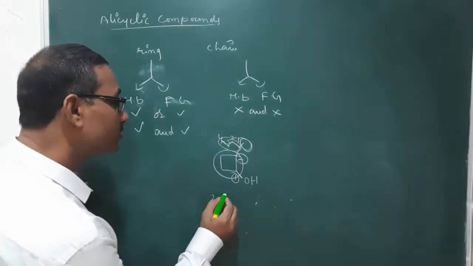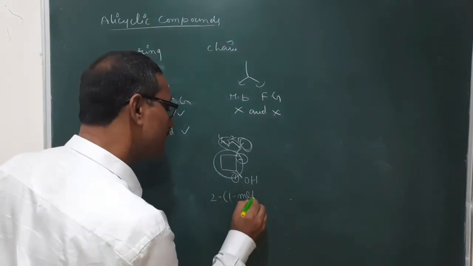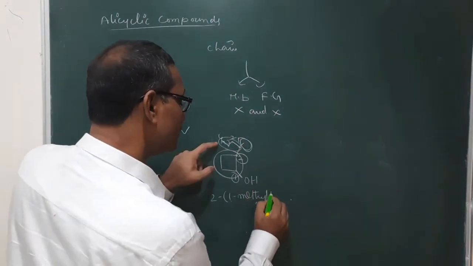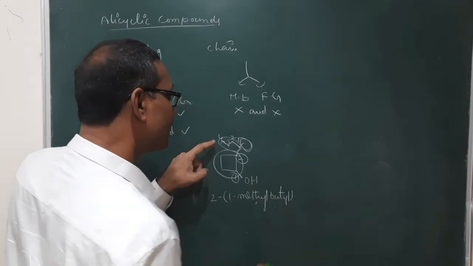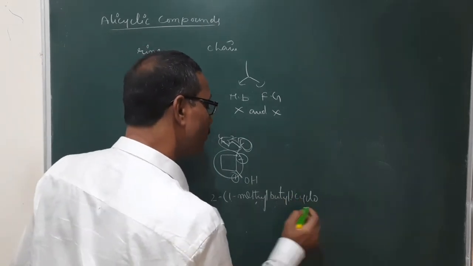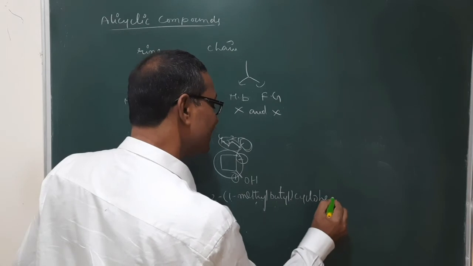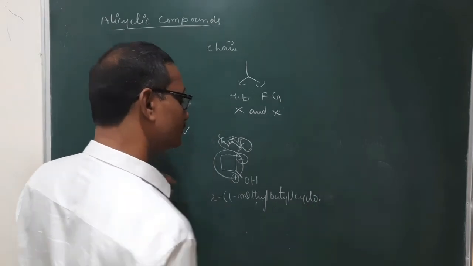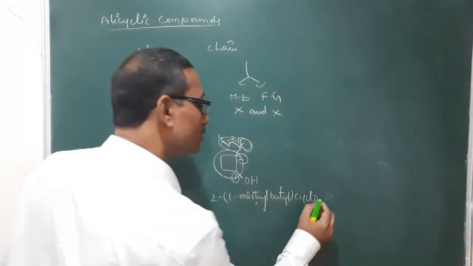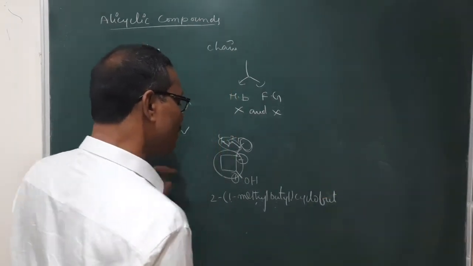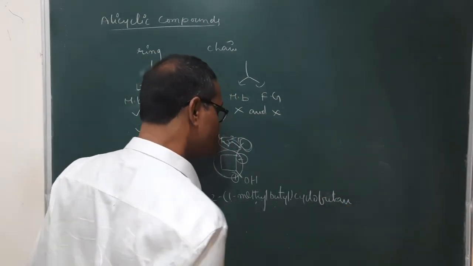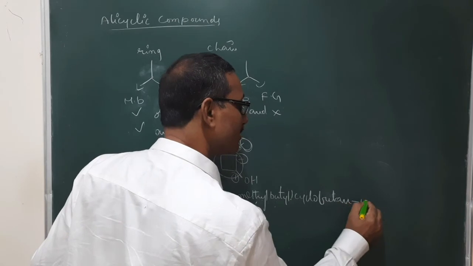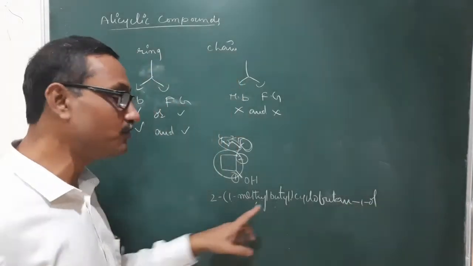So that is 2-(1-methylbutyl), cyclo, but the primary suffix is -ane, then 1-ol. Even if you do not write 1, it is correct.